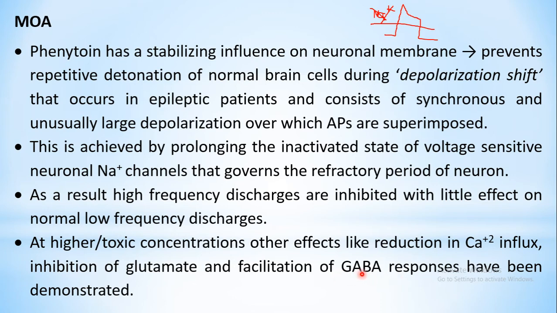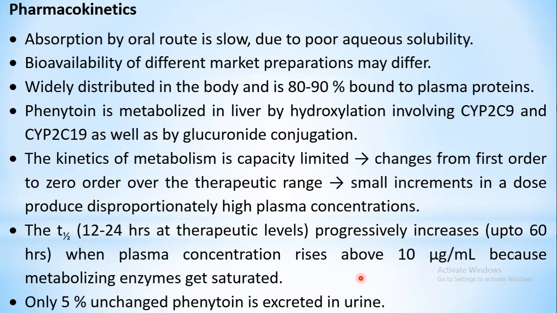Apart from that, facilitation of GABA, similar to barbiturates. GABA is an inhibitory transmitter, as you are already aware, in the brain. So it is facilitating the GABA response. So it will ultimately result in the suppression of the impulses which are generated from a particular focal origin. So this is the mechanism of action of phenytoin.